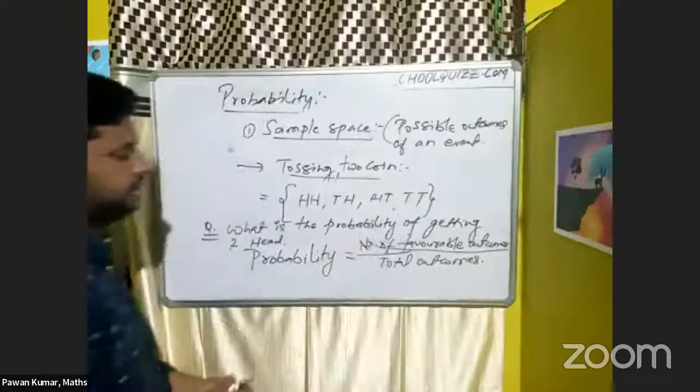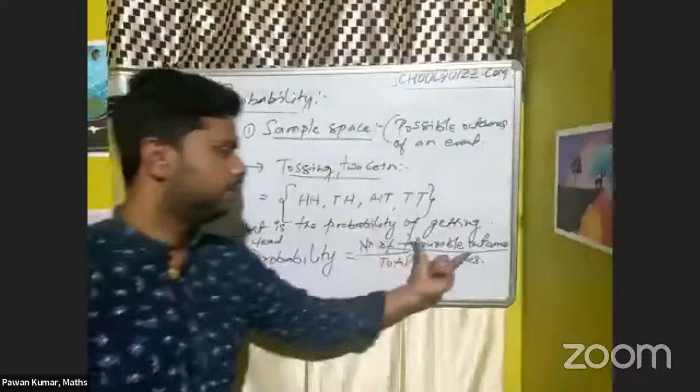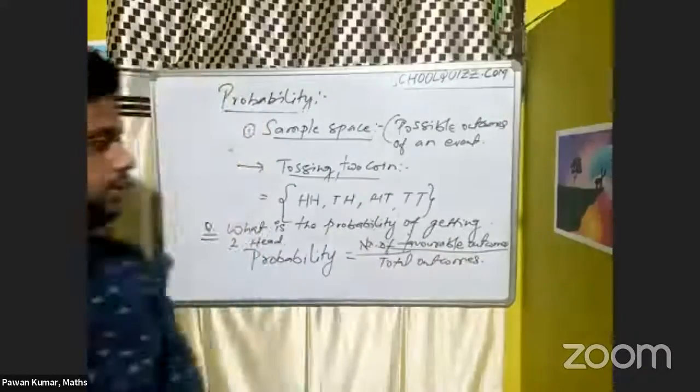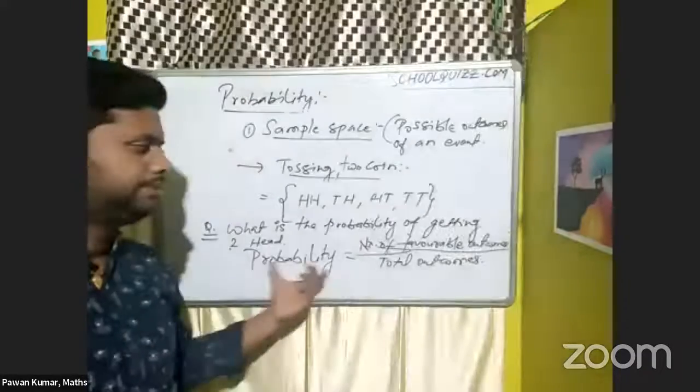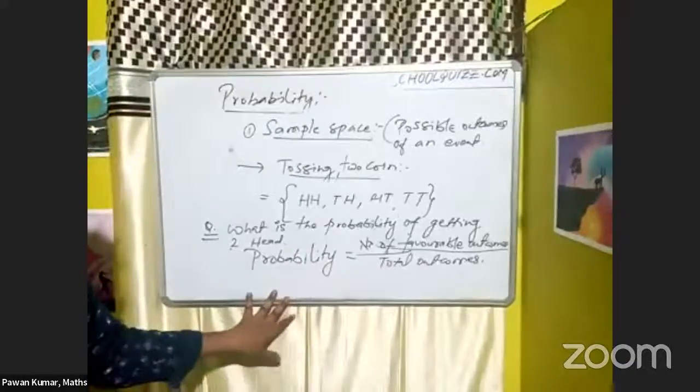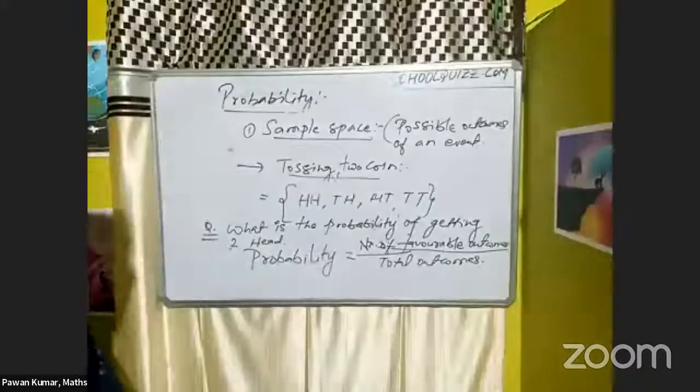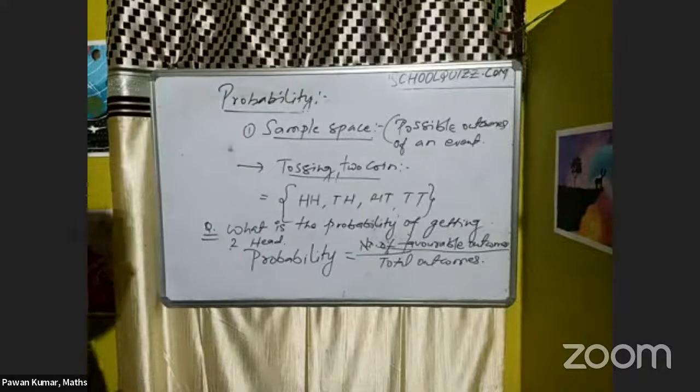So probability is nothing but the number of favorable outcomes by total outcomes. This formula is useful up to 10th class. So you have to find the number of favorable outcomes. How can we assign that number of favorable outcomes?